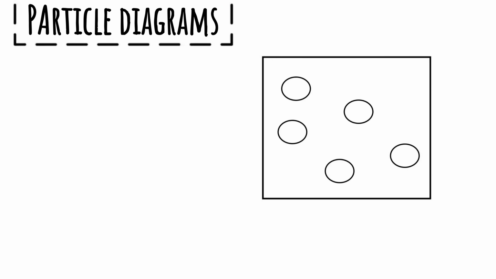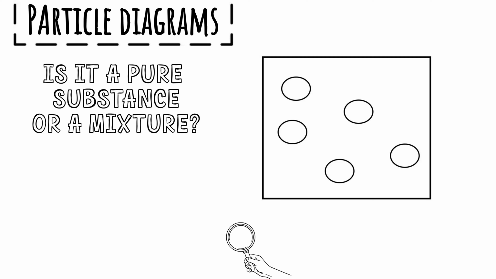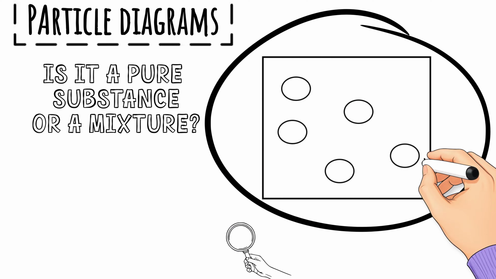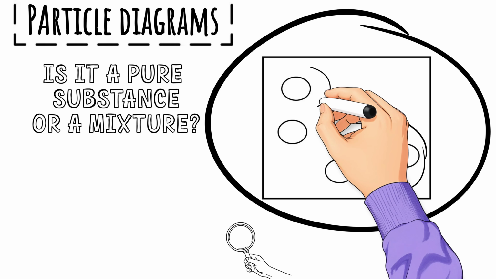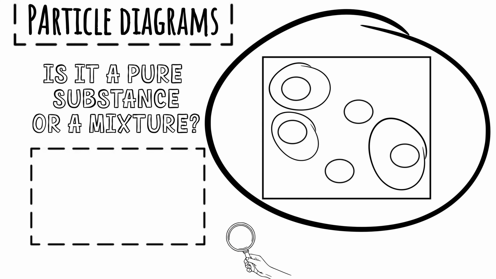So, we've seen particle diagrams in the previous video. They show us what substances look like at the particle level, basically a zoomed-in view of matter. Now, when you're looking at a particle diagram, you're expected to figure out, is it a pure substance or a mixture? To answer that, look at the entire box and ask yourself, are all the particles inside the box the same? In this example, we can see that this one looks like that one. In fact, they're all the same. So if every particle in the box is the same, then it's a pure substance.